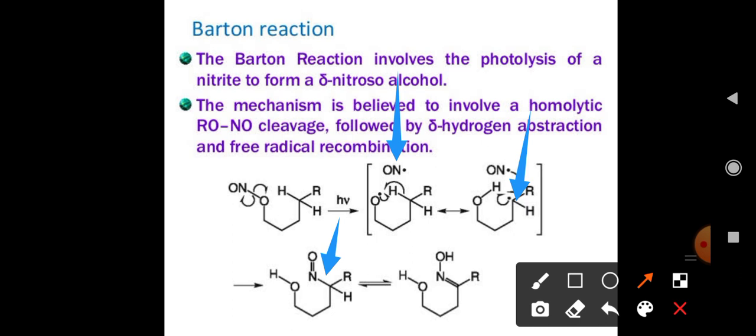In such a way, NO free radical gets bonded with the delta carbon which carries one electron. By sharing these electrons with each other, nitrogen of NO makes a bond with the delta carbon atom.